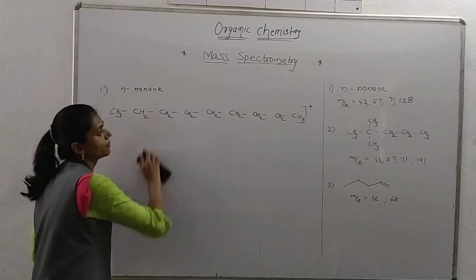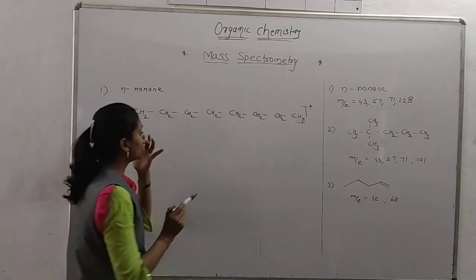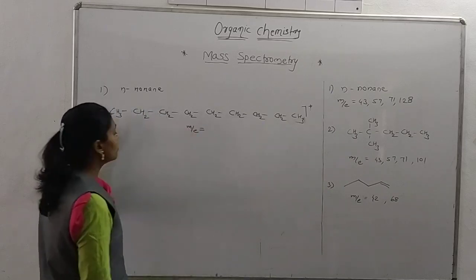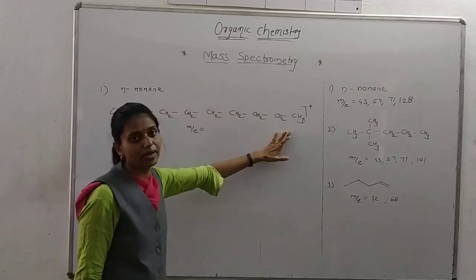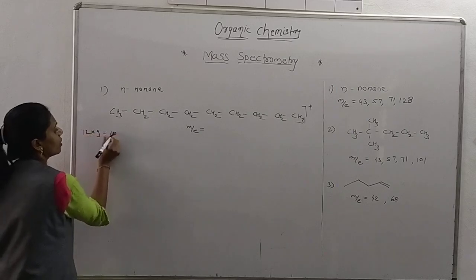So we get these m/e values after fragmentation. If we count, the atomic mass of carbon is 12 and there are 9 carbon atoms, so 12 into 9 is 108.